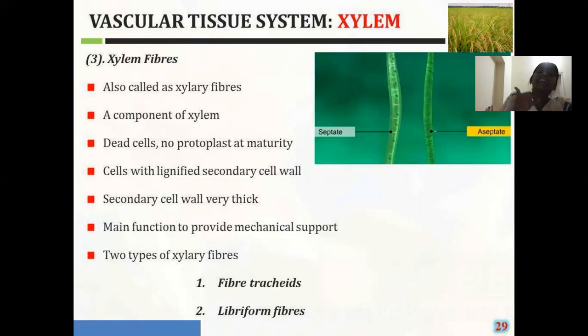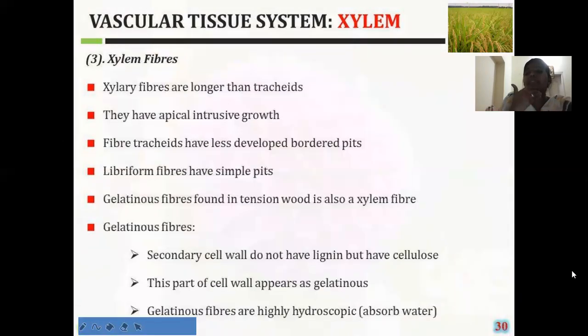What is the criteria for this classification? How are these xylary fibers classified? Depending upon the type of pits they have, the xylary fibers are classified into two types: the fiber tracheids and the libriform fibers. First we are discussing the characters of the fiber tracheids and the libriform fibers.